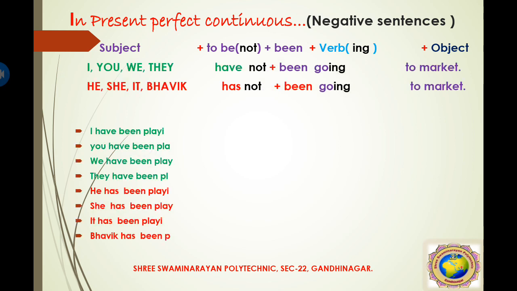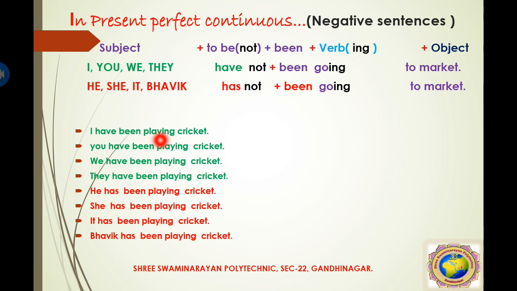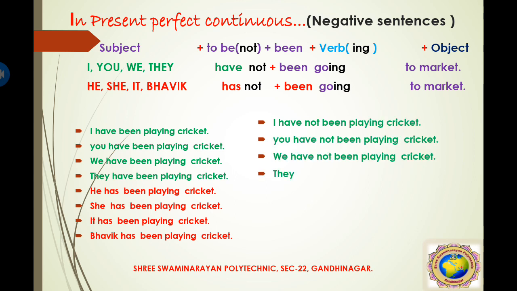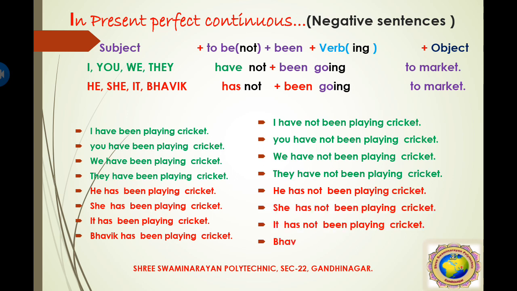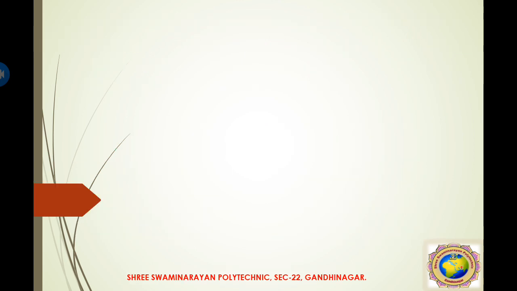In the same way, here is the sentence: I have been playing cricket, and he has been playing cricket. We just add not after has or have. The sentence becomes: I have not been playing cricket, you have not been, we have not been, they have not been. Same with the third person singular: he has not been playing cricket, she has not, it has not, and name has not been playing cricket. So it is very simple. You just add the not form into the to be form, so it becomes a negative sentence of present perfect continuous.